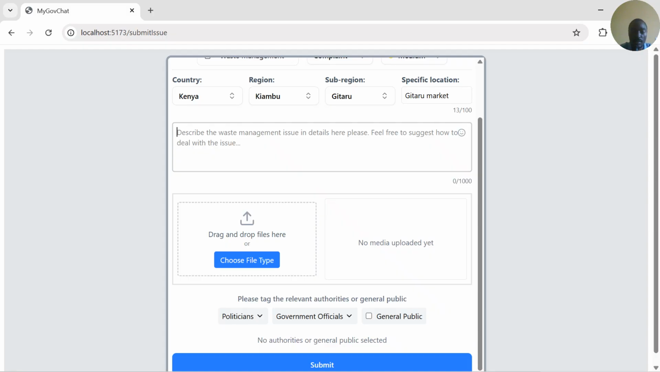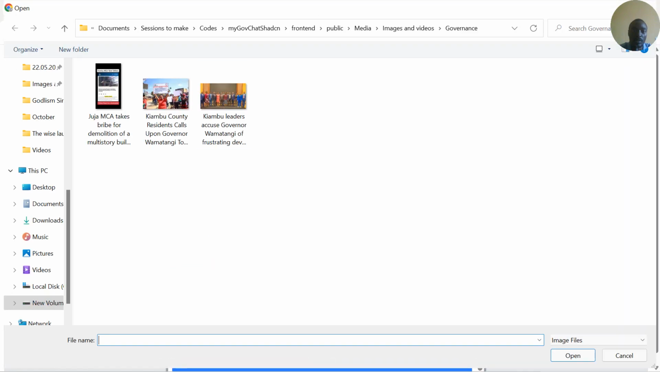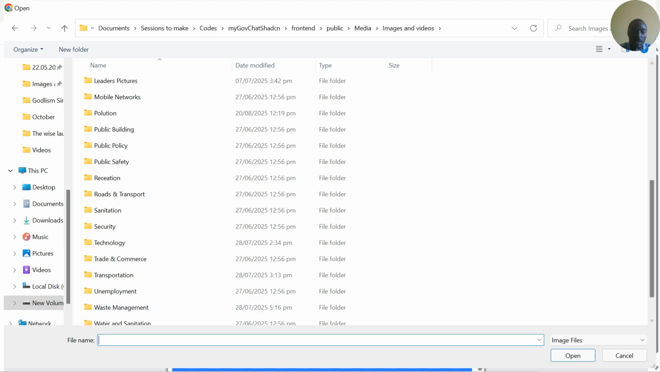And then the issue, we can say Gitaru market is highly polluted. Then we can say that we have been complaining for the past 3 months, yet no action has been taken. Then we can select the file type. We can attach a PDF, a video, audio, or image. For now, I will use an image and a PDF to illustrate. So we want to complain about waste management.